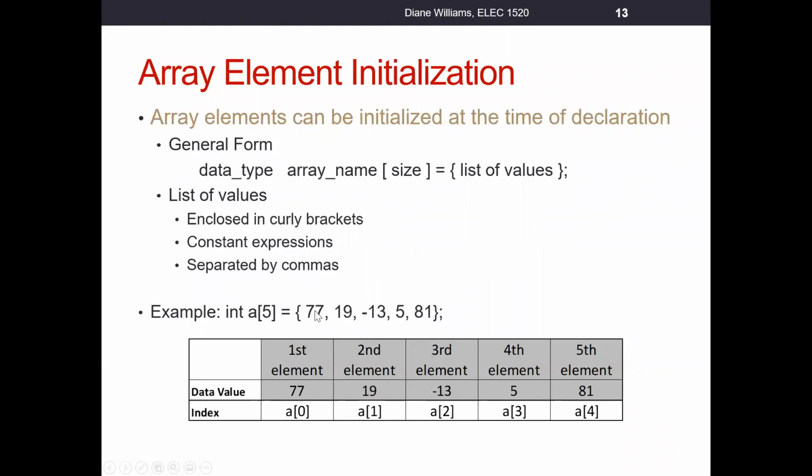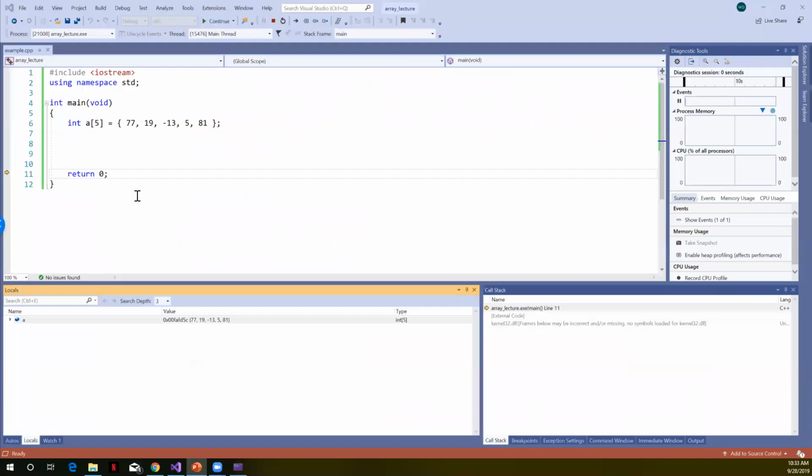It's going to have a one-to-one correspondence. The first thing in the list will get stored, so index 0 will get stored with the 77. Index 1 will get the 19. Index 2 will get the minus 13, and so on. So let's go ahead and actually show that in code.